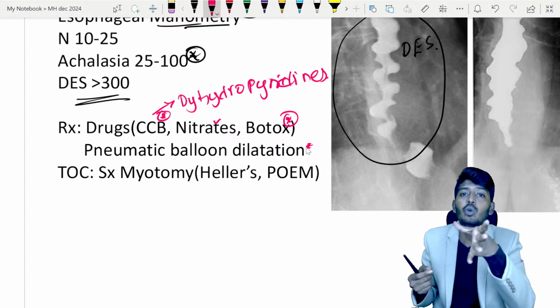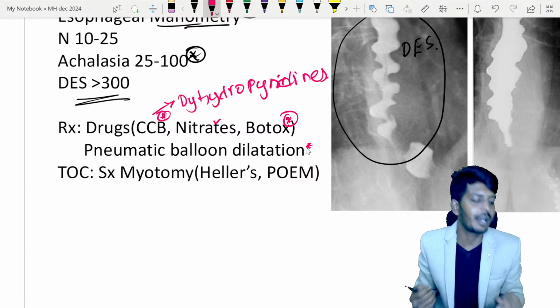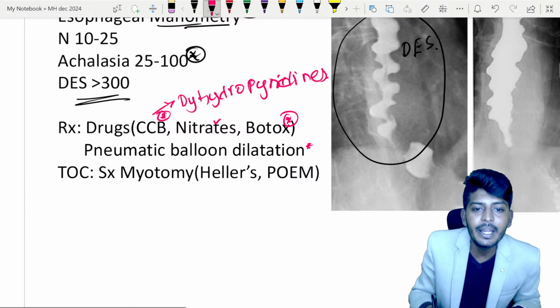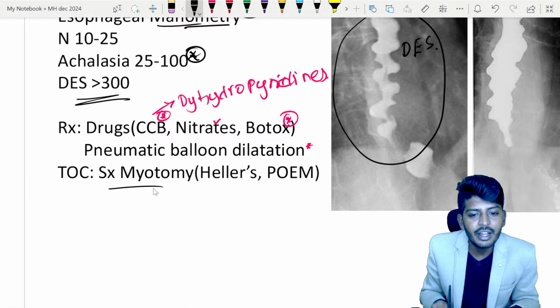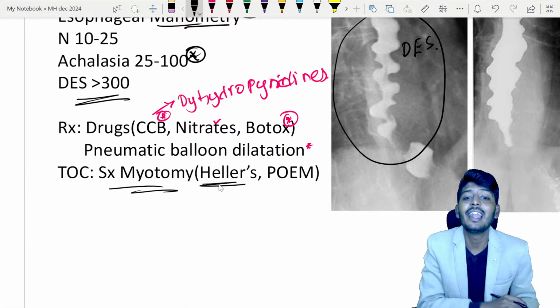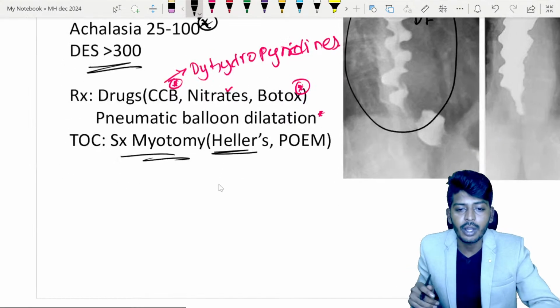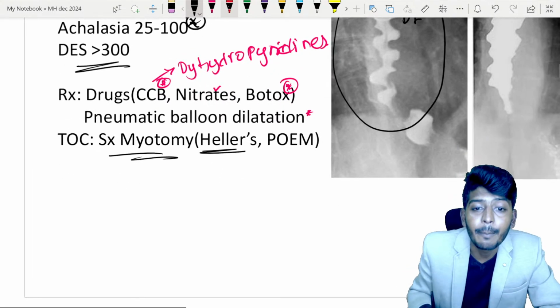But the problem with balloon dilation is that again and again the problem will keep on coming back. So that is why the treatment of choice, the best one, is surgical myotomy, and that is Heller's myotomy. Here also there is one more confusion. What is that? Heller's myotomy is done.